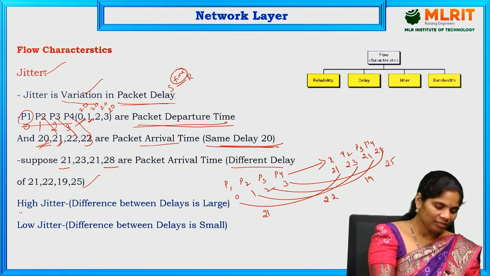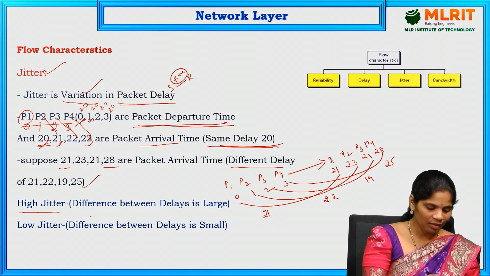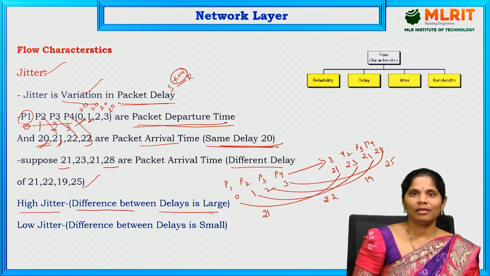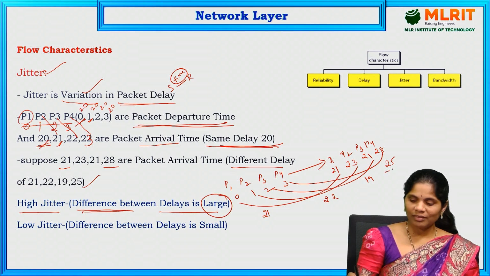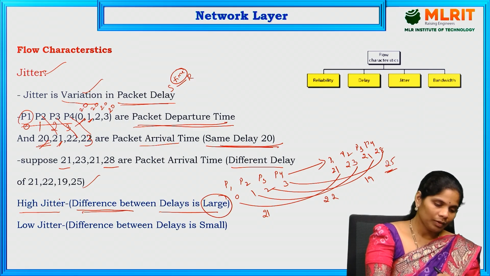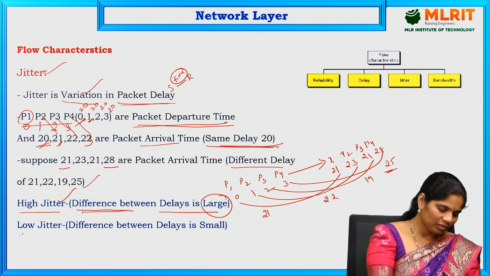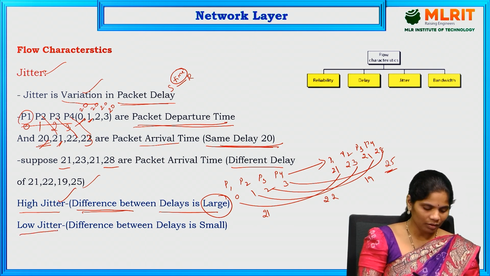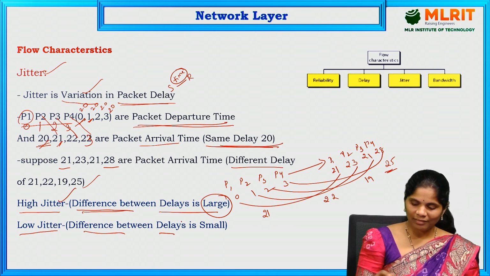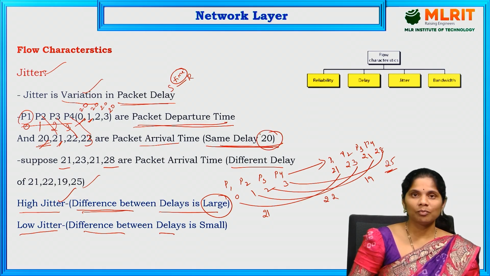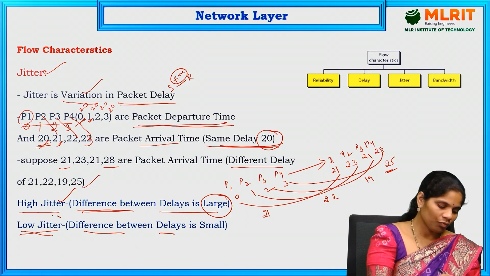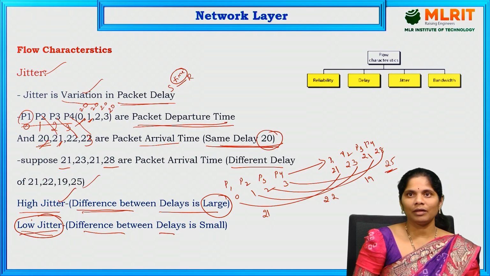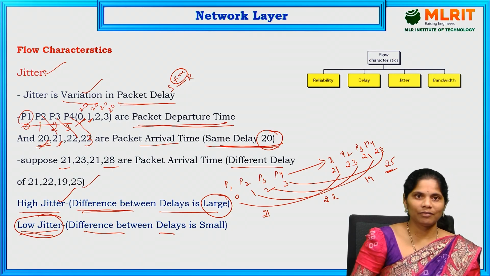When is it high jitter? When the difference between the delays is large, that is high jitter. And low jitter is when the difference between the delays is the same or small. So always we have to go for low jitter for the quality of that particular network.